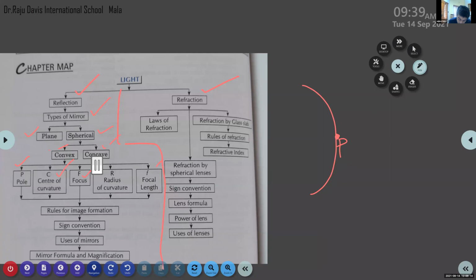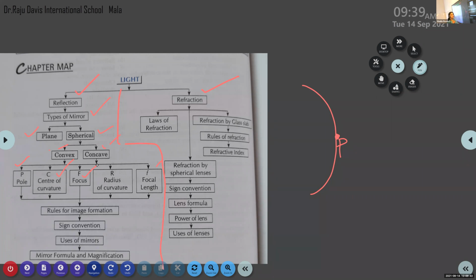Focus, the principal focus. Yeah, focus. Simply, the focus means principal focus, represented by capital F. In a concave mirror, rays of light parallel to the principal axis, after reflection, meet at the principal focus. Okay, then what do you mean by principal axis?